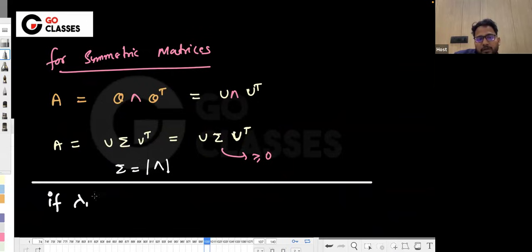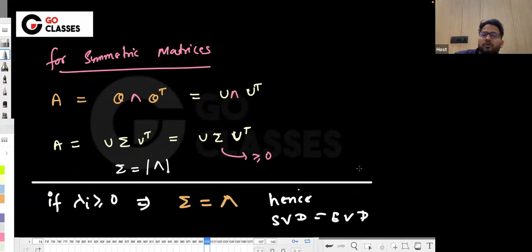If lambdas are greater than or equal to 0, in that case, singular value decomposition will be same as eigenvalue decomposition. In that case, this is exactly equal to lambda. Hence SVD is equal to eigenvalue decomposition. So if your matrix is symmetric and positive semi-definite, then this is true. So what about the matrix that they're asking?